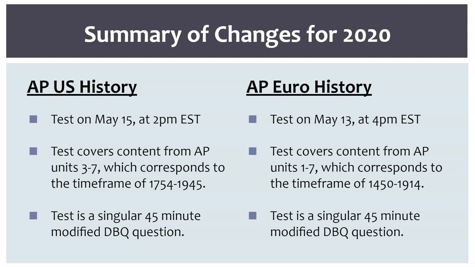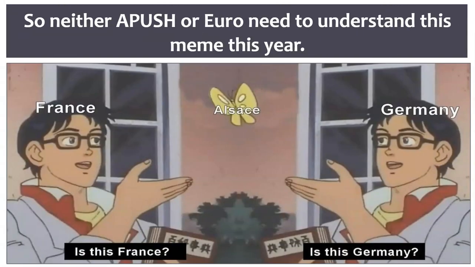You'll notice that both APUSH and AP European history will not be covering all the content that's normally included in their course due to the fact that many schools were shut down due to the COVID-19 outbreak. For APUSH and AP European history, this means that neither of these courses will get a complete understanding of World War II, meaning that this means very little to either of you guys. APUSH students won't know the Franco-Prussian War, and AP European students won't know World War II. This is a bummer, but this is the world we live in.